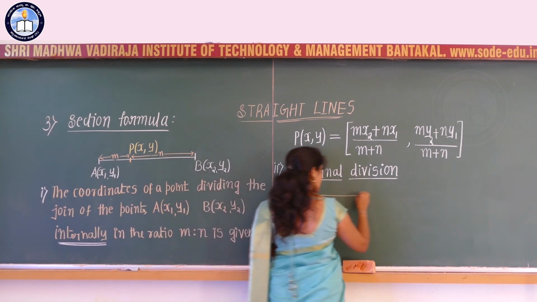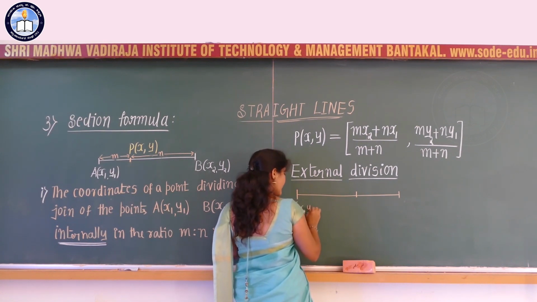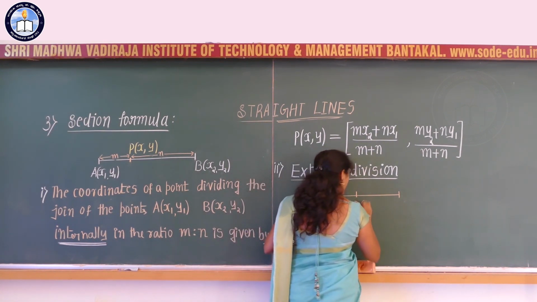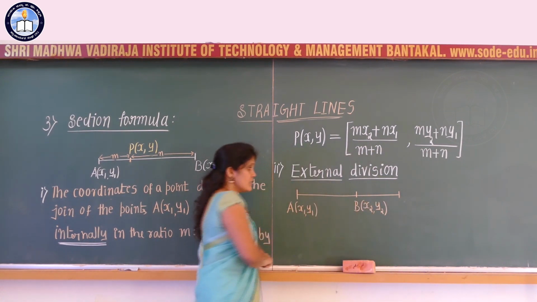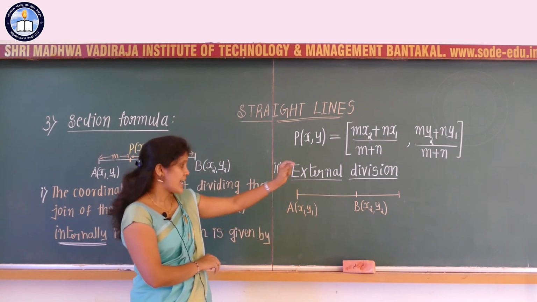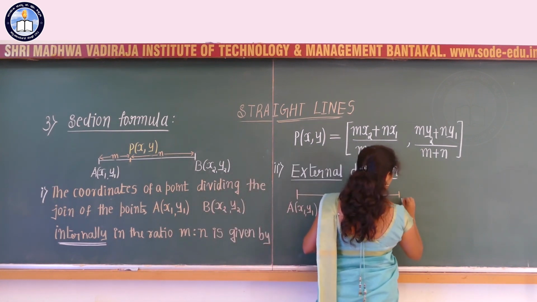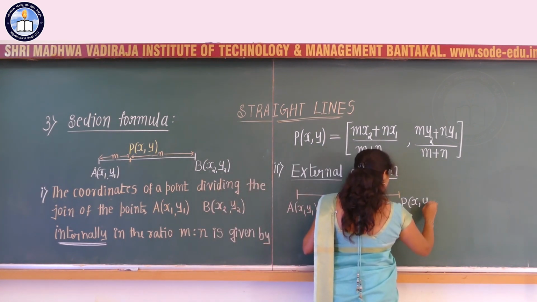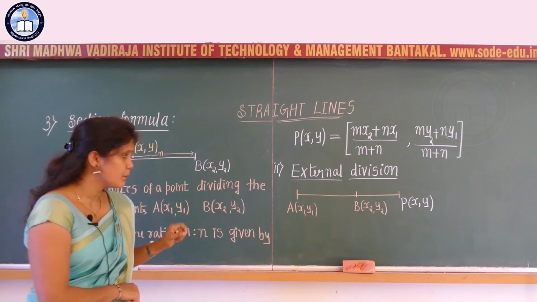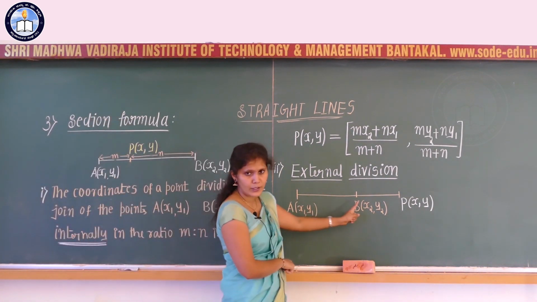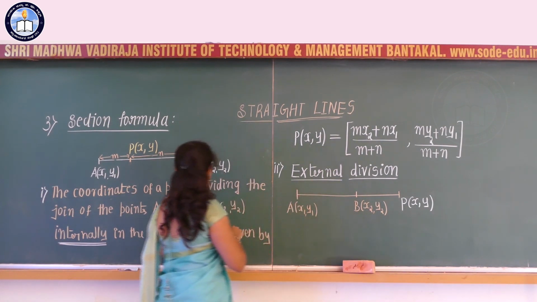Somewhere here I am going to consider it like this: A is a point with the coordinates x1, y1, B is a point with the coordinates x2, y2, and the point P is external to the line joining points A and B. Somewhere here I have the point P with the coordinates x comma y. P is the point with the coordinates x comma y, and that point is external to the line joining A and B. Here the ratio remains the same, that is m is to n.